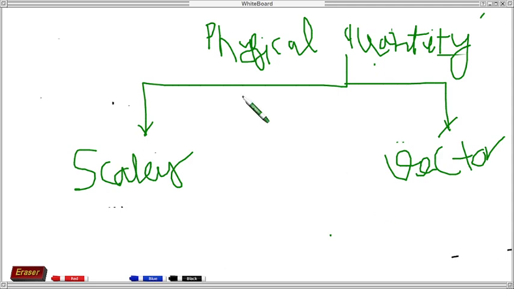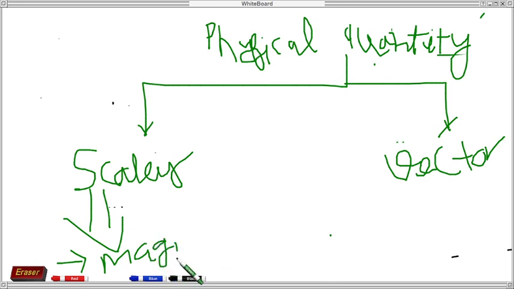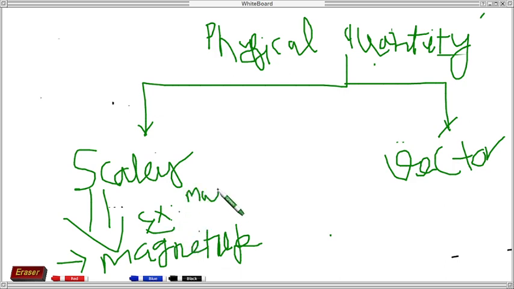Okay, so what is a scalar physical quantity? A scalar physical quantity is a quantity which has only magnitude, not direction. For example, mass: you can always say sugar is 5 kg.